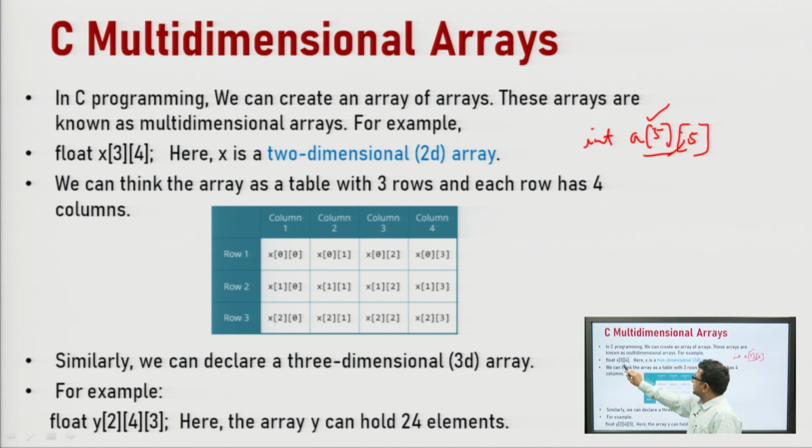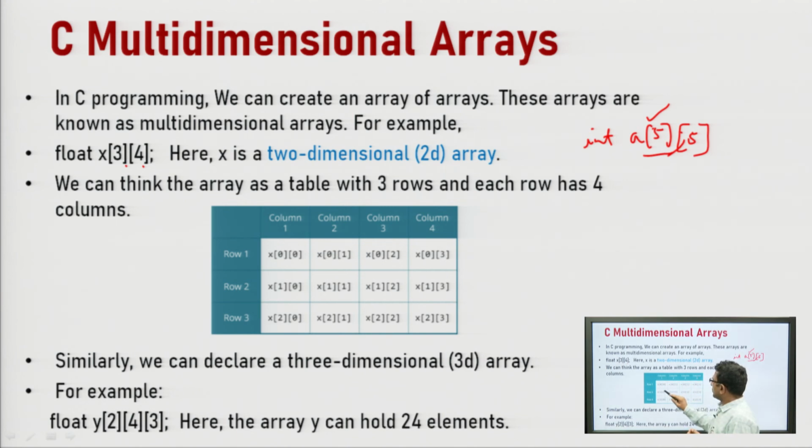Just see here, this is a two dimensional array named x, which has number of rows 3 and number of columns 4. This can be understood by this diagram table. The first subscript block says the number of rows and the second subscript block tells about the number of columns. So, it will have 3 rows and 4 columns, equivalent to a matrix. Just see here, row 1, row 2, row 3 and column 1, column 2, column 3 and column 4.